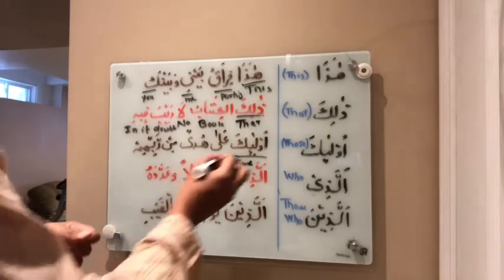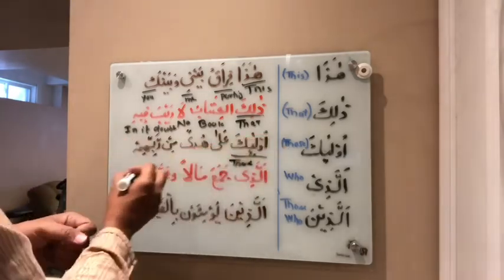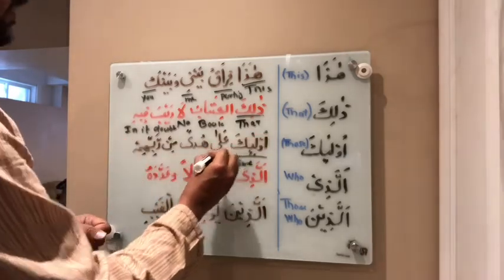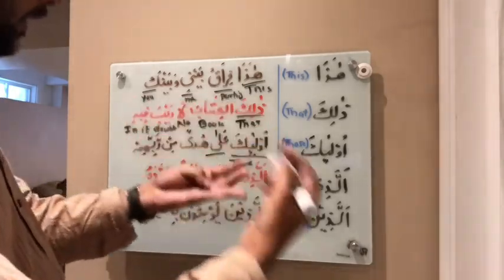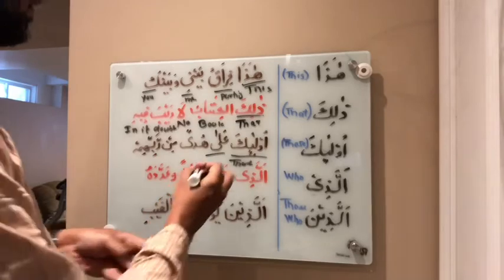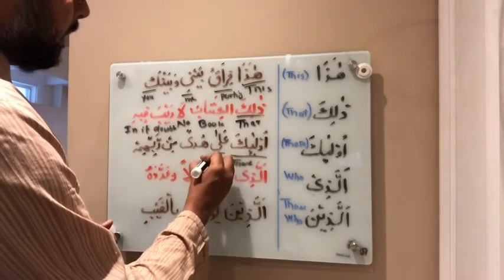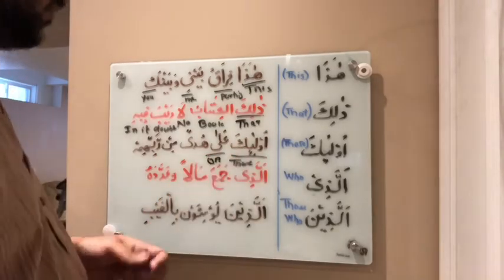Okay, moving on and analyzing this whole ayah. Ala, we have talked about that ala is a preposition, although we have not covered prepositions yet. The next lesson, inshallah, is about prepositions. Ulaika ala. Ala means on. It's a preposition, it means on.